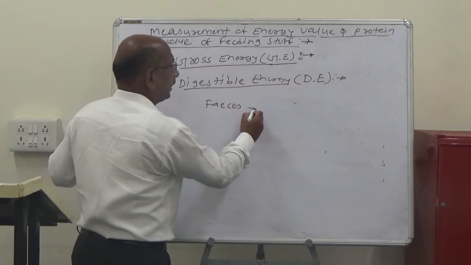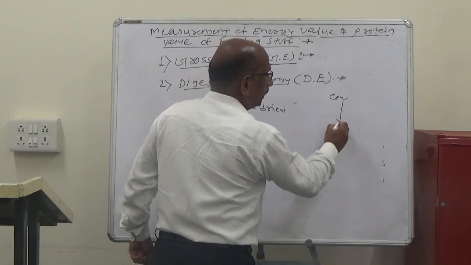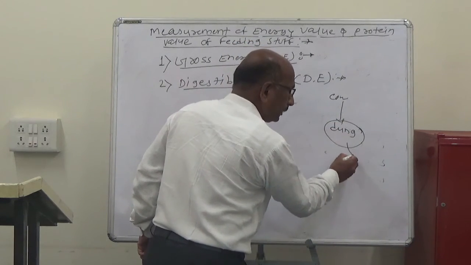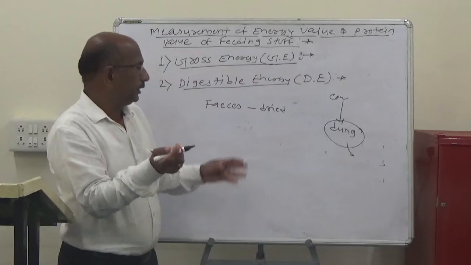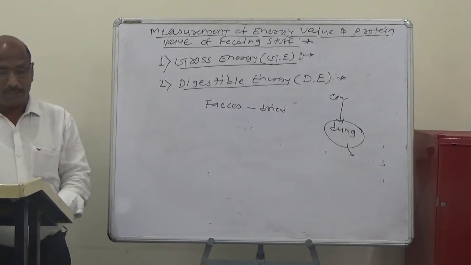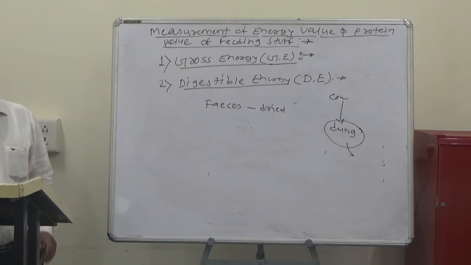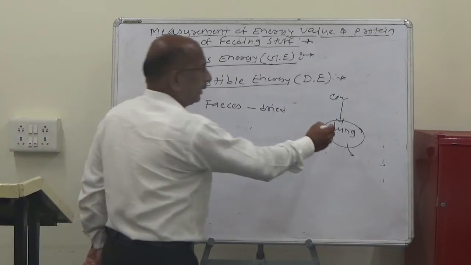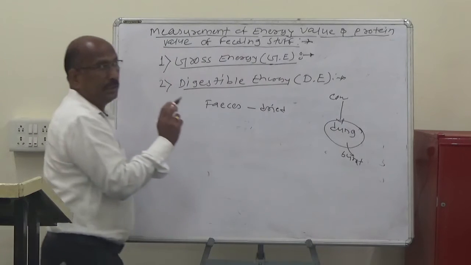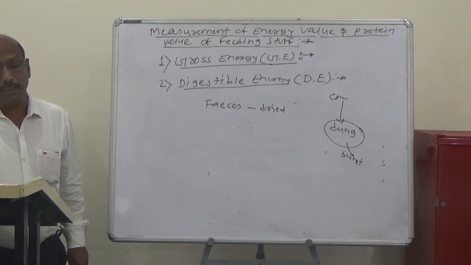So the undigested feces, when perfectly dried, as we know, can once again burn. If we burn it again, it produces enough heat.